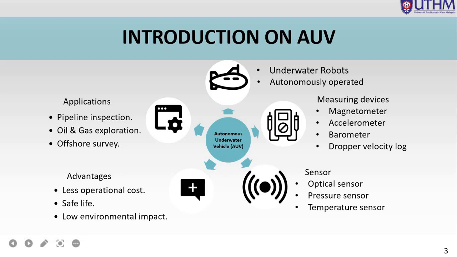For the sensors, those are optical sensors, pressure sensors, and temperature sensors. Due to the various advantages of AUV system, such as less operational cost, safe life, and low environmental impact, the application of AUV system has been implemented widely, especially on pipeline inspection, oil and gas exploration, and offshore surveys.